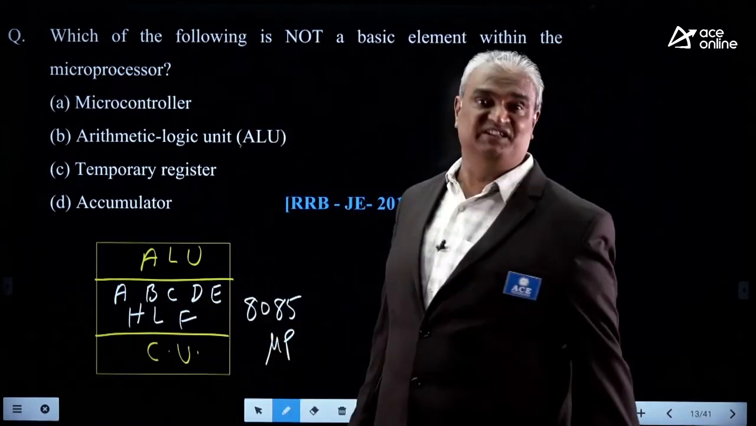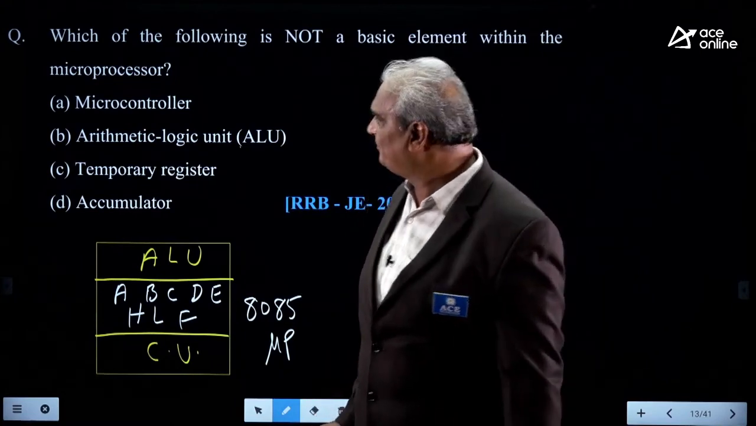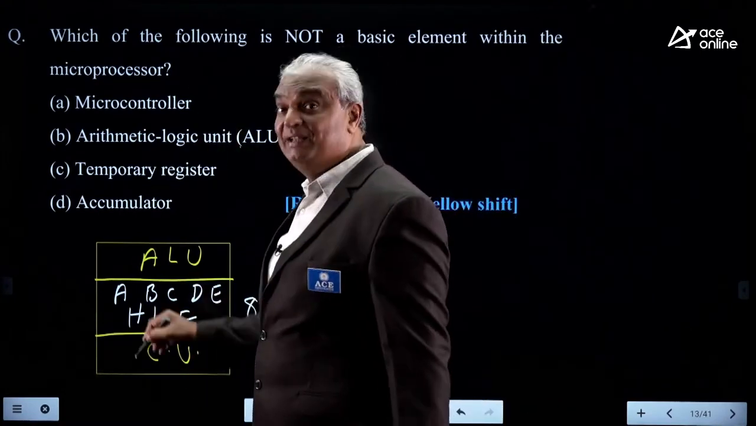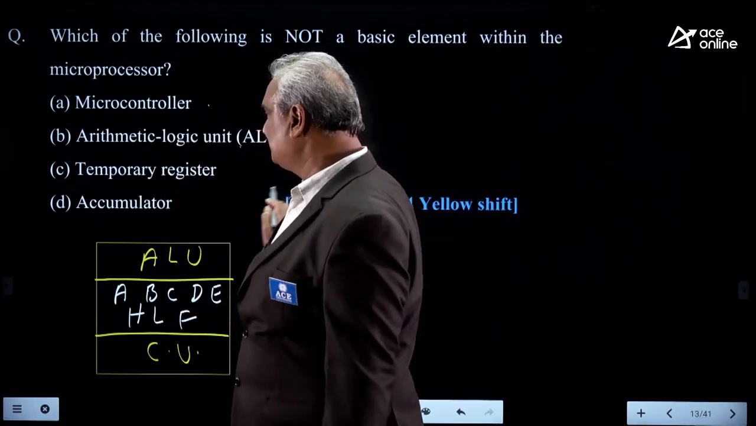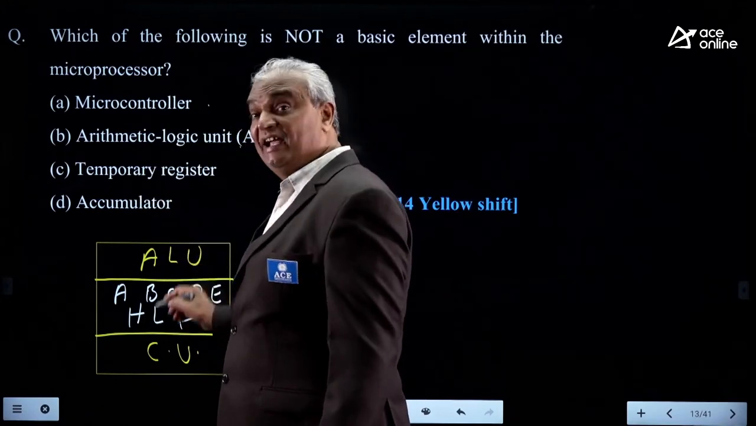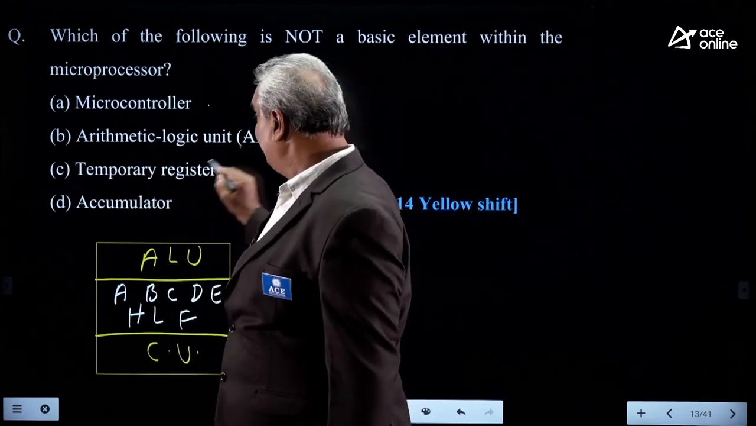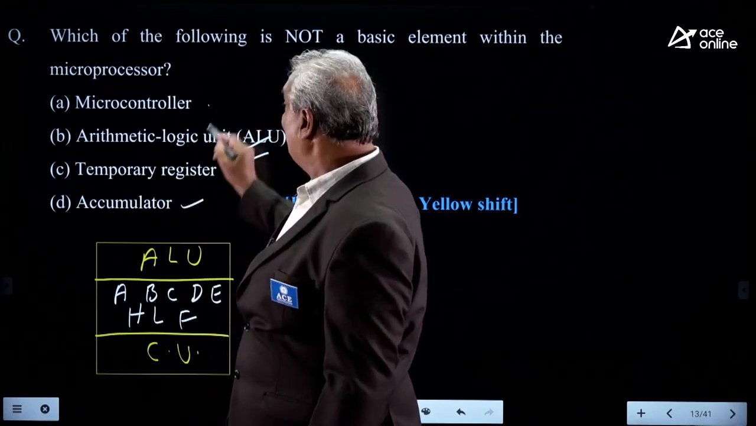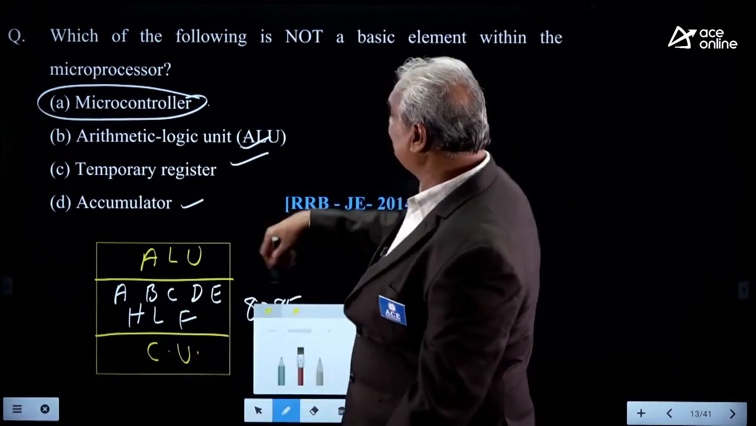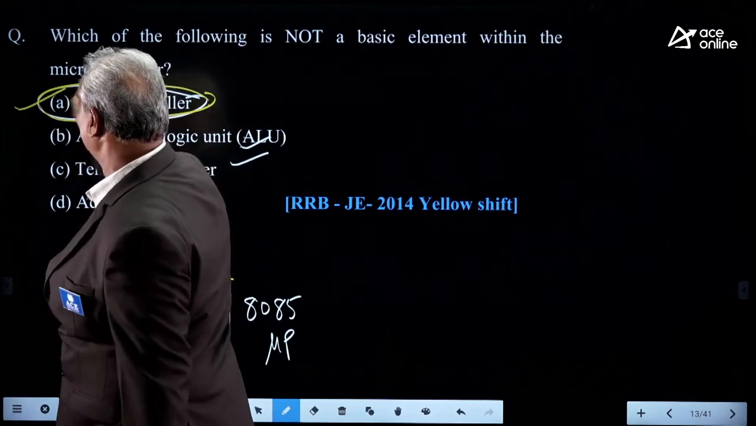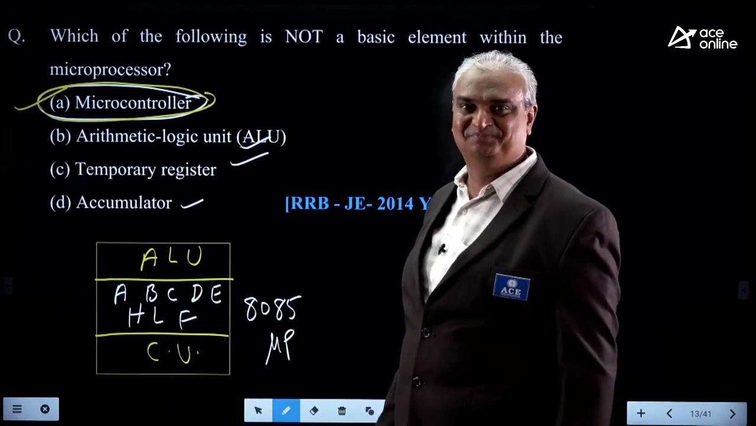These are the temporary registers. These are used to hold the operands during program execution. Now look here, which is not available in the microprocessor? He asked the question like that. Microcontroller, ALU, temporary register, accumulator. In the ALU, the accumulator is also there. That's why ALU is there, temporary register is there, accumulator is there, but a microcontroller will not be available in a microprocessor. For this question, the correct answer is A, because a microcontroller is not fabricated in the microprocessor.